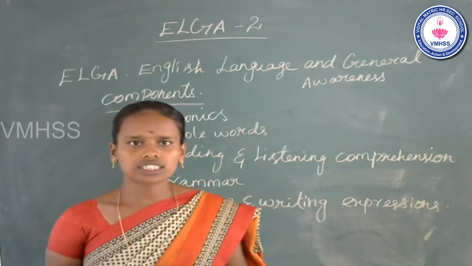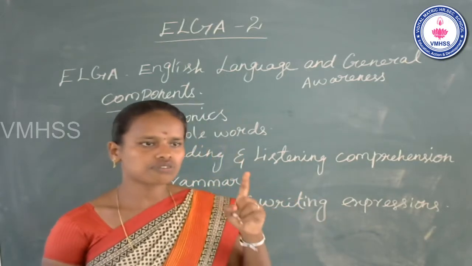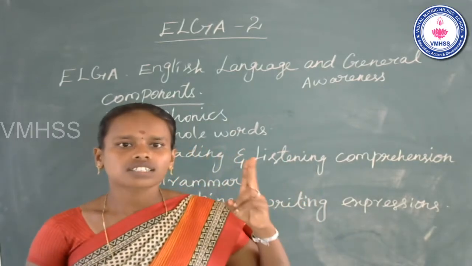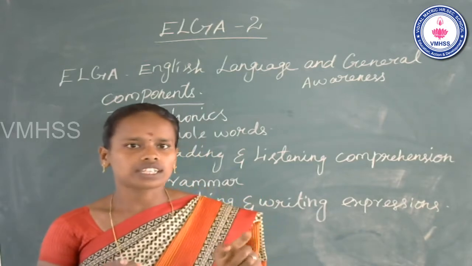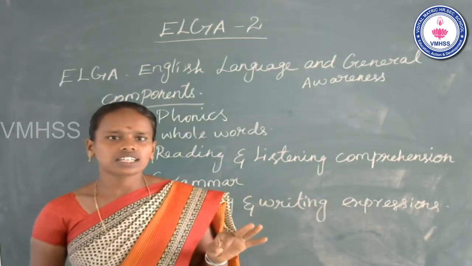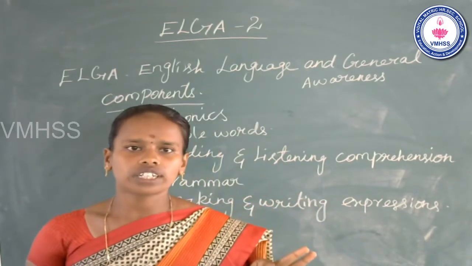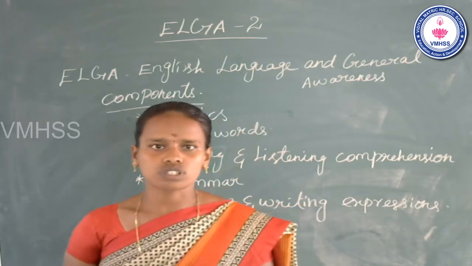Most important in learning: first of all, we know the letter. Second, the letter sound. Third, put the letters together. That makes pronunciation very easy. So that is called phonetics, the way of dealing with letters and sounds.